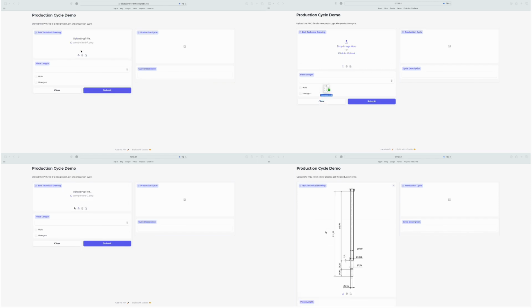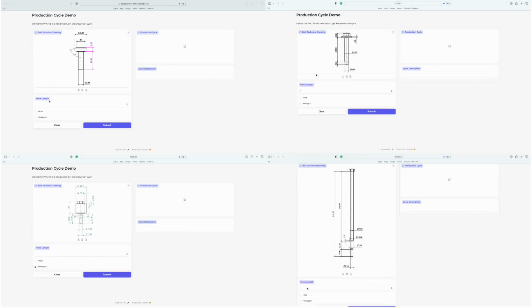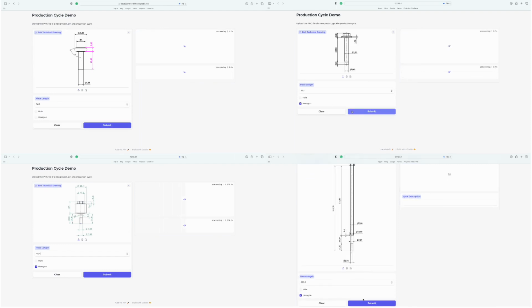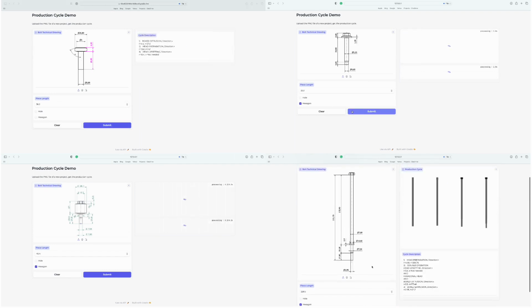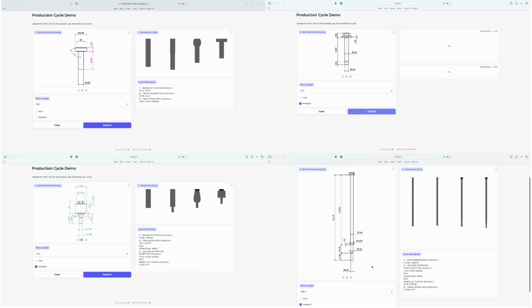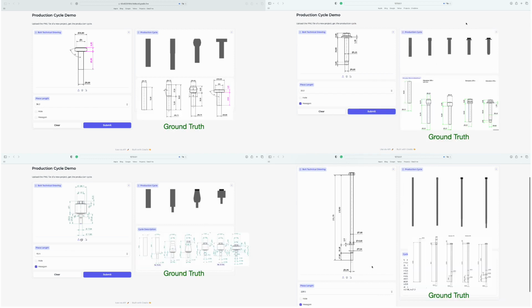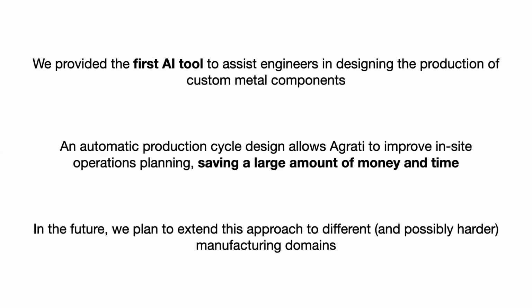In the end, our solution was applied to a broad range of components produced by Agrati in the past. For most of them, the algorithm computed a correct cycle in a few seconds, often matching humans' ground truth or providing alternative, but equally correct, solutions. Our solution is the first of its genre. It brings novel techniques to the manufacturing sector, and our goal is, in the future, to extend this methodology to many neighboring domains where custom production plays a key role.